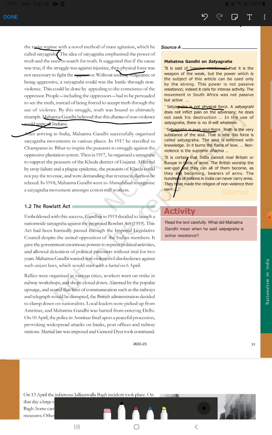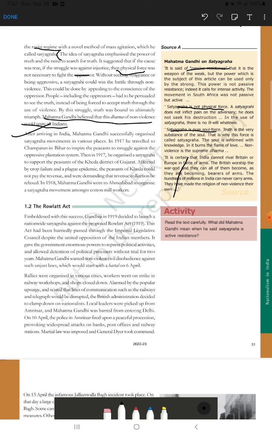Gandhi successfully organized 3 satyagrahas. One is Champaran Satyagraha, one is Kheda Satyagraha, and one is Ahmedabad Satyagraha. Usually, what was the map point I saw? Never did they ask to write Champaran, or to mark where the Kheda Satyagraha was in the map point. They will ask the question very indirectly, so you should understand why these satyagrahas happened, what the causes were, and what was involved at the time.